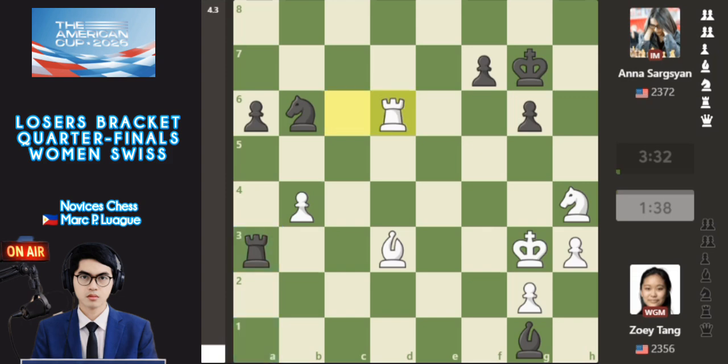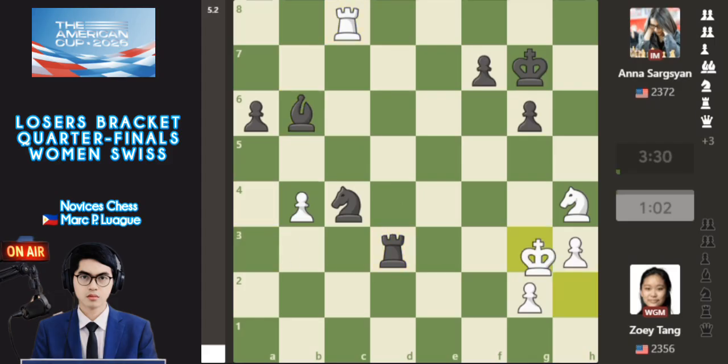So this is more control with check. Rook d6 defends the bishop, knight to c4 with the idea of more knight maneuvers, knight to b2 threatening the bishop here. So these are more threats. Rook d8 backwards by Zoey Tang and also bishop b6 by Sargsyan, with the bishop threatening the rook here with tempo attacks. And also with more control is rook c8 threatening the knight, rook captured with the bishop and also king h2.